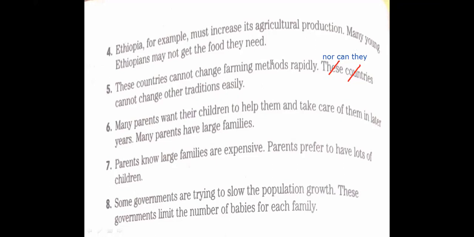Listen to me. If we have a negative sentence and you would like to use nor for the second sentence, we use nor in the middle. We forgot to add a comma, sorry. It's supposed to have a comma here. Then we make a replacement between the subject and the helping verb. So I can say, these countries cannot change farming methods rapidly, nor can they change other traditions easily. Is it clear? Yes, Mr. Okay.